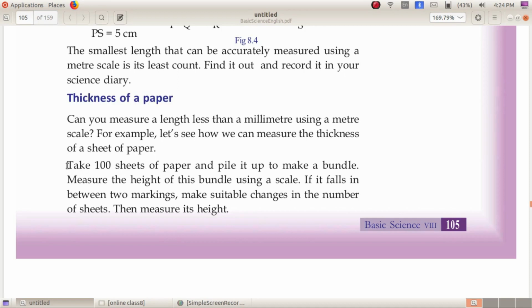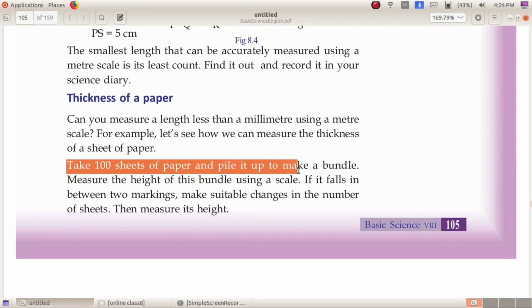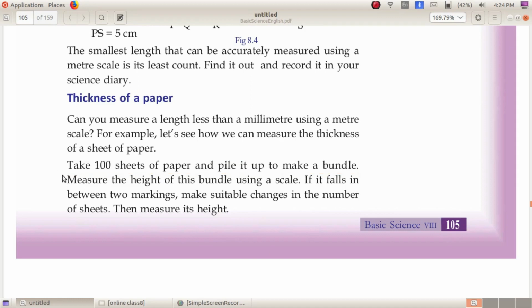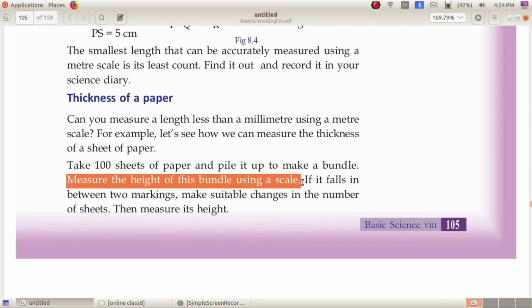Take 100 sheets of paper and pile it up to make a bundle. Instead of taking a single sheet, we are taking 100 sheets of paper and we are making it as a bundle. Now we have to measure the height of this bundle using a scale. Now the height of this bundle can be easily measured using a scale.